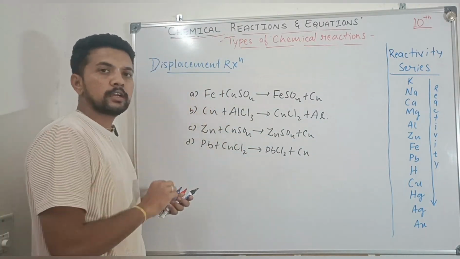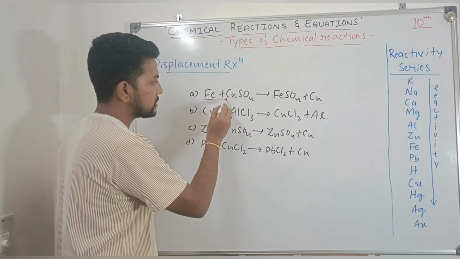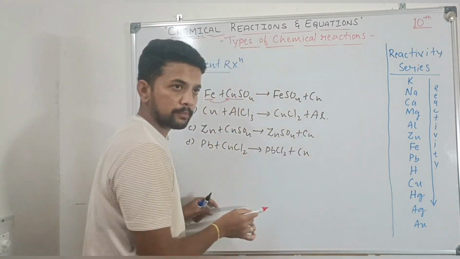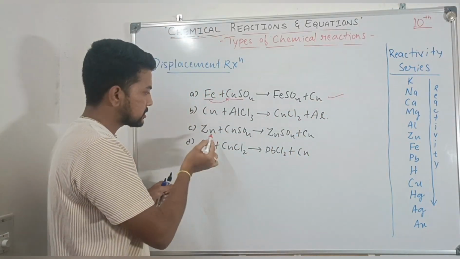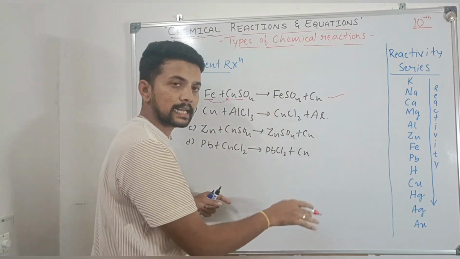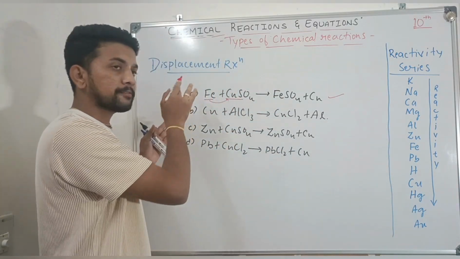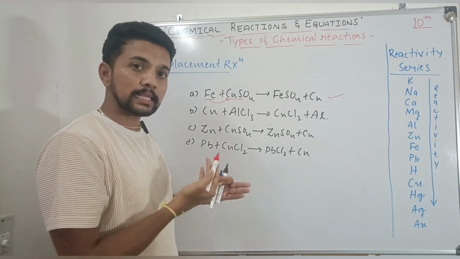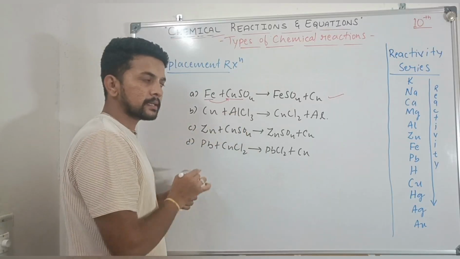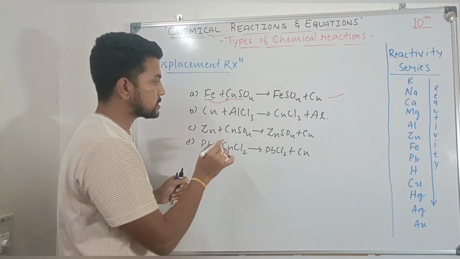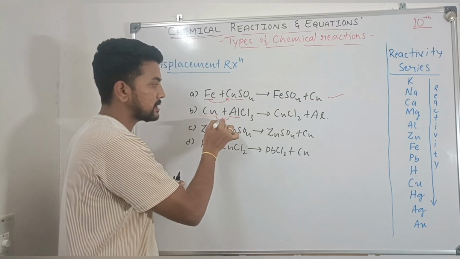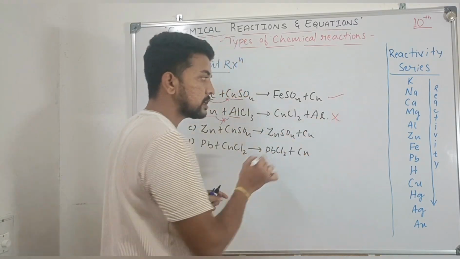So with respect to the first option A, iron and copper: iron is more reactive than copper, so it is a correct reaction. Copper reacts with aluminum chloride: copper is less reactive than aluminum, but the definition says a more reactive element displaces the less reactive element, whereas in this option copper will displace the aluminum. Is this possible? No, because aluminum is more reactive than copper, so this reaction does not take place.